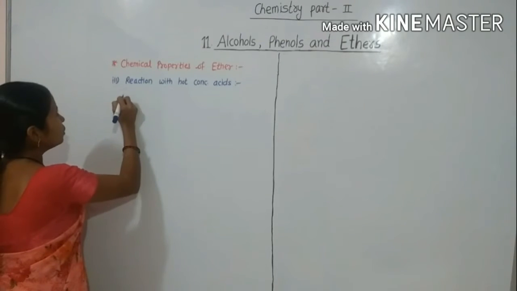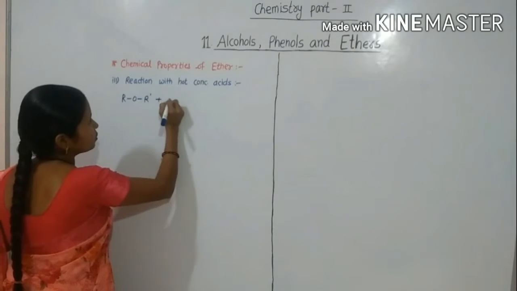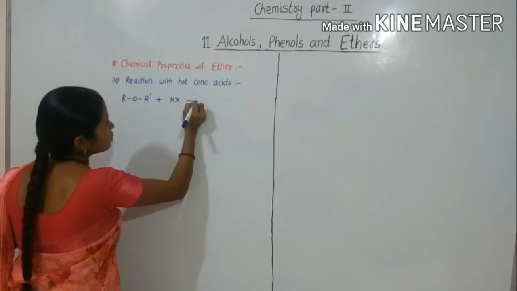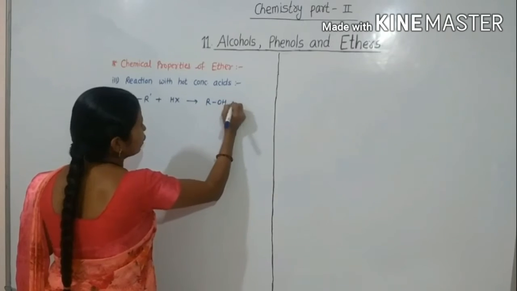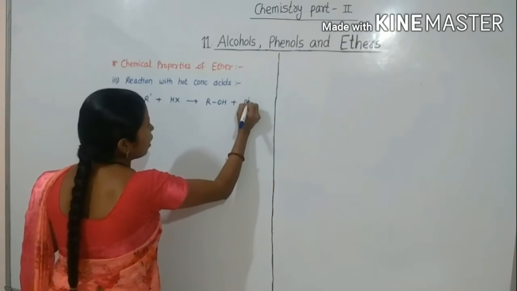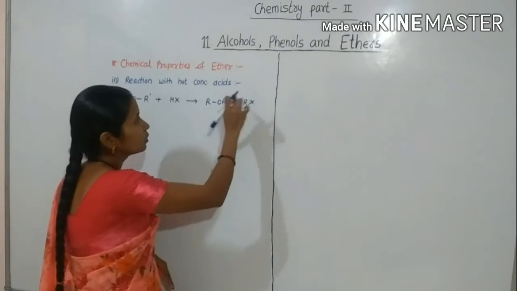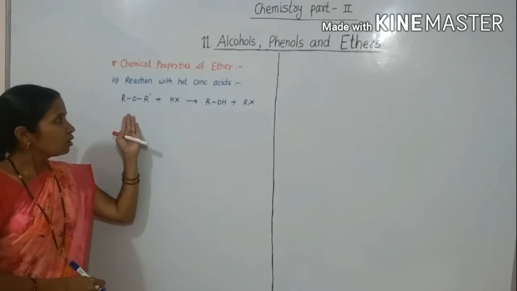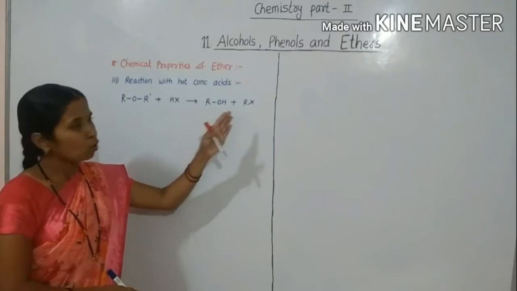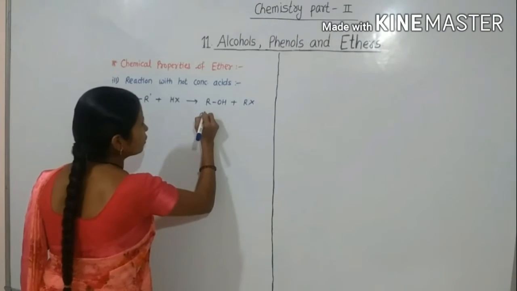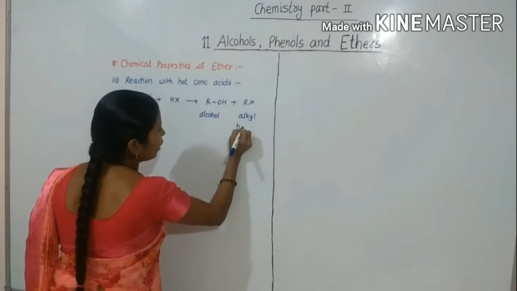Let's see the reaction. R-O-R plus hot concentrated acid HX will give R-OH plus R-X. Let's see here, alkyl ether react with hot concentrated acid to form alcohol and alkyl halide.